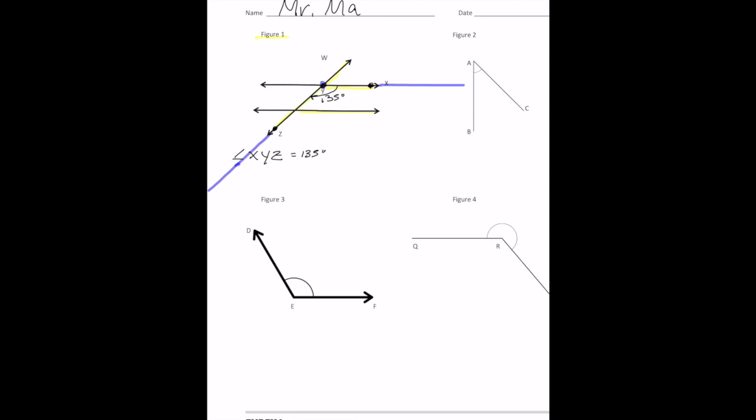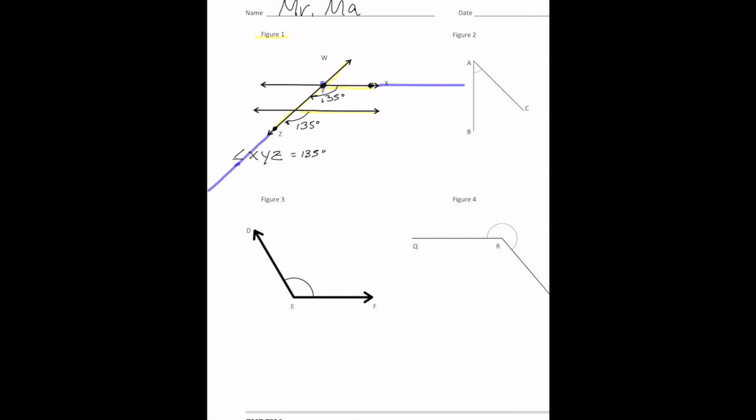So can you make a prediction on what you're looking at here in terms of other angles? What is this angle, do you think? If you're using your eye, you might say, hey, that angle looks a lot like the one above it. And you'd be right. This angle is also 135 degrees. What about this angle?